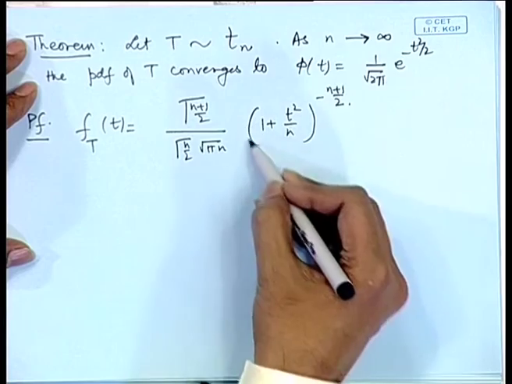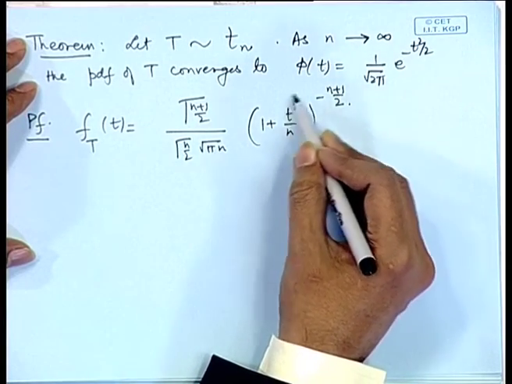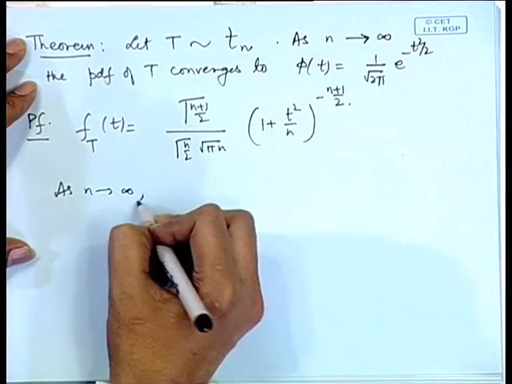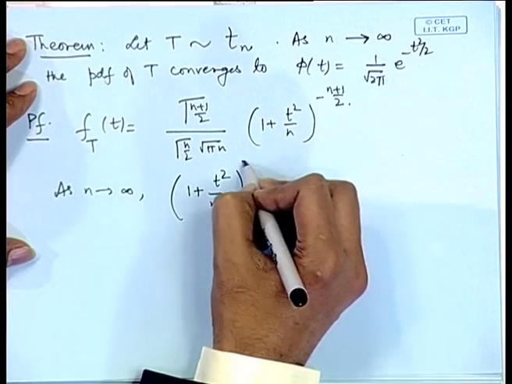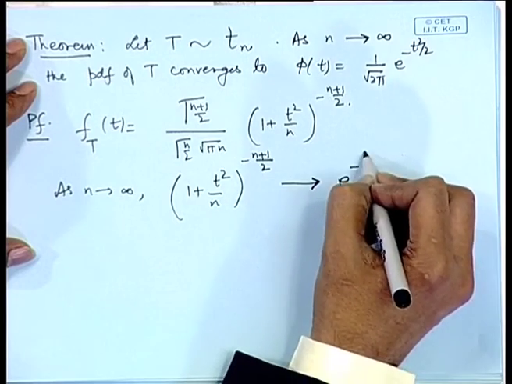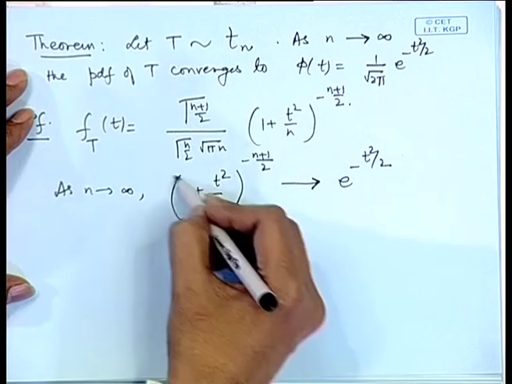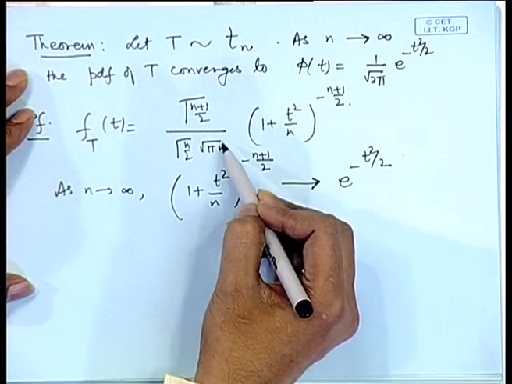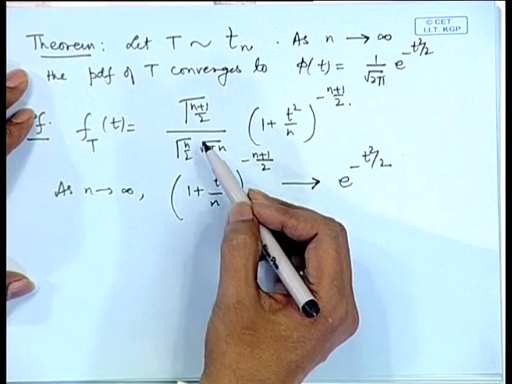Now, you observe this term: as n tends to infinity, (1 + t^2/n) to the power minus (n+1)/2 converges to e to the power minus t^2/2. So, let us look at the remaining terms. We must actually prove that this remaining term converges to 1 by root 2 pi.